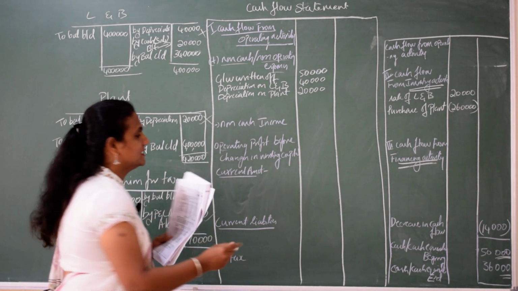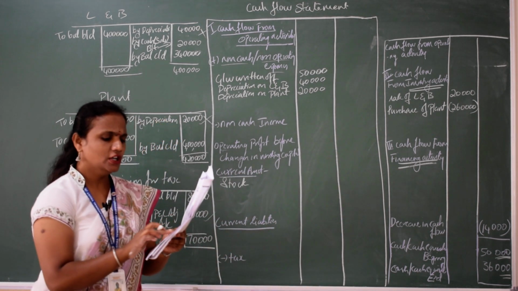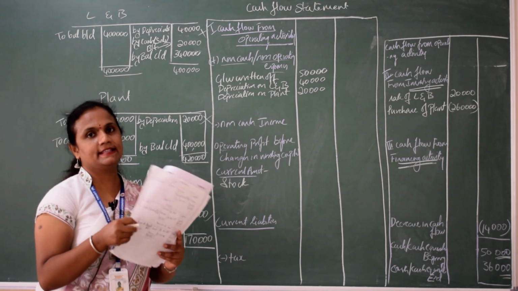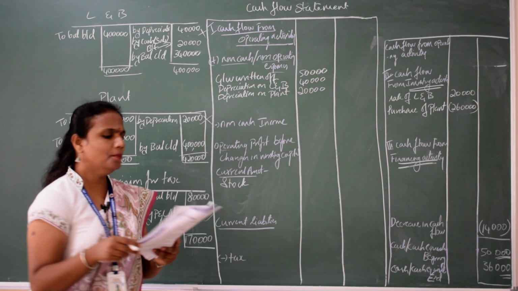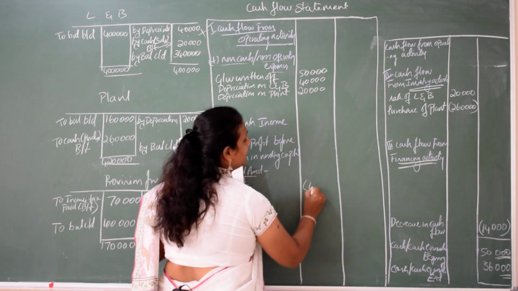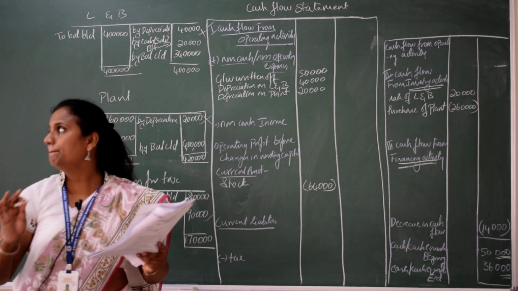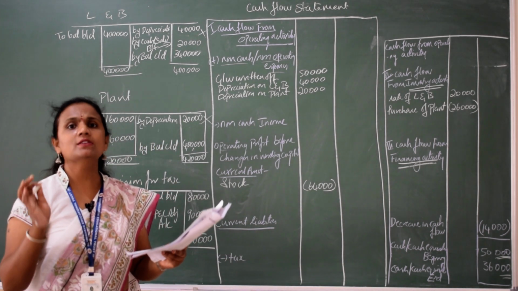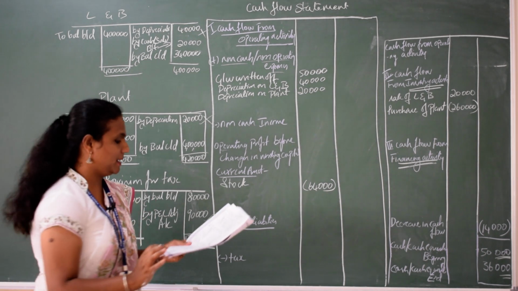Which is the current asset? Stock. Stock is increasing, which is not good for cash flow statement. So how much is it increasing? It is increasing by 64,000. It has a negative impact on cash flow statement.